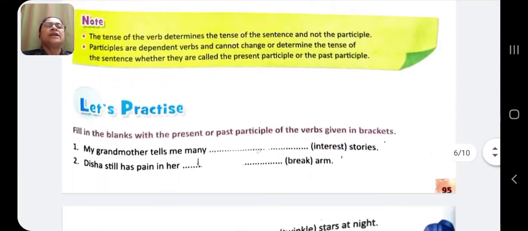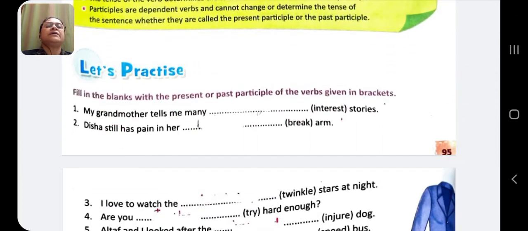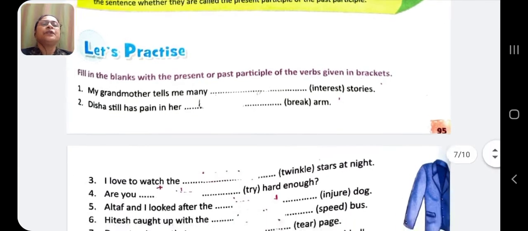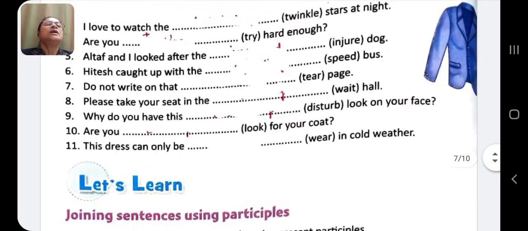Now coming to the let's practice part. See here, what is the instruction? Fill in the blanks with the present or past participle of the verbs given in brackets. My grandmother tells me many interesting stories. Disha still has pain in her broken arm. I love to watch the twinkling stars at night. Are you trying hard enough? Altaf and I looked after the injured dog.